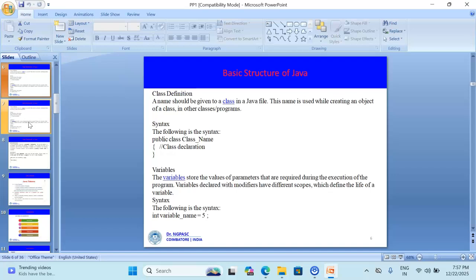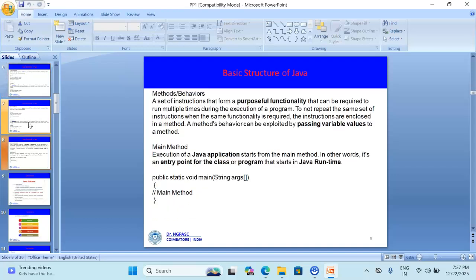Next is variable, which is used to hold the values of parameters that are required during the execution of the program, by using a data type, like int variableName = 5. Next is method. It's a set of instructions that forms a purposeful functionality that can be required to run multiple times during execution of the program. And next is the main method. The main method is the entry point where the program starts running.